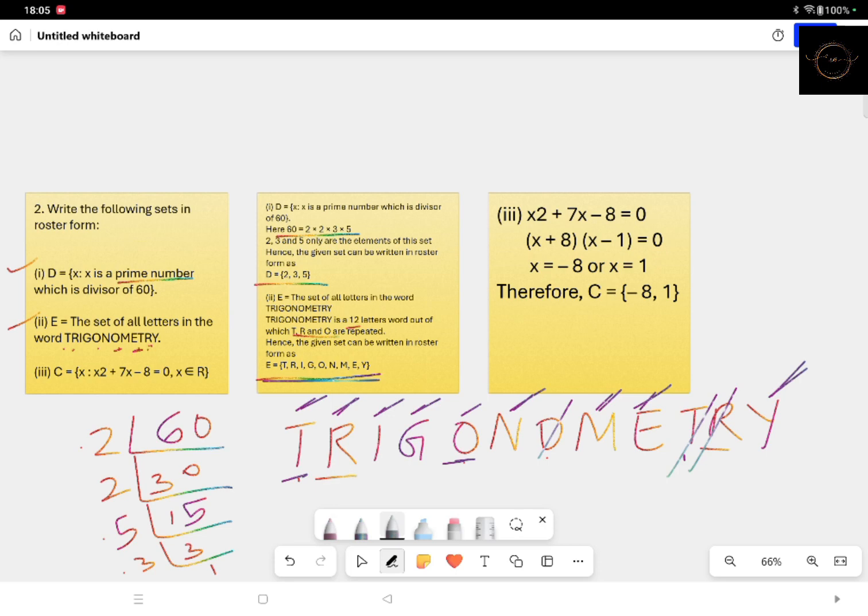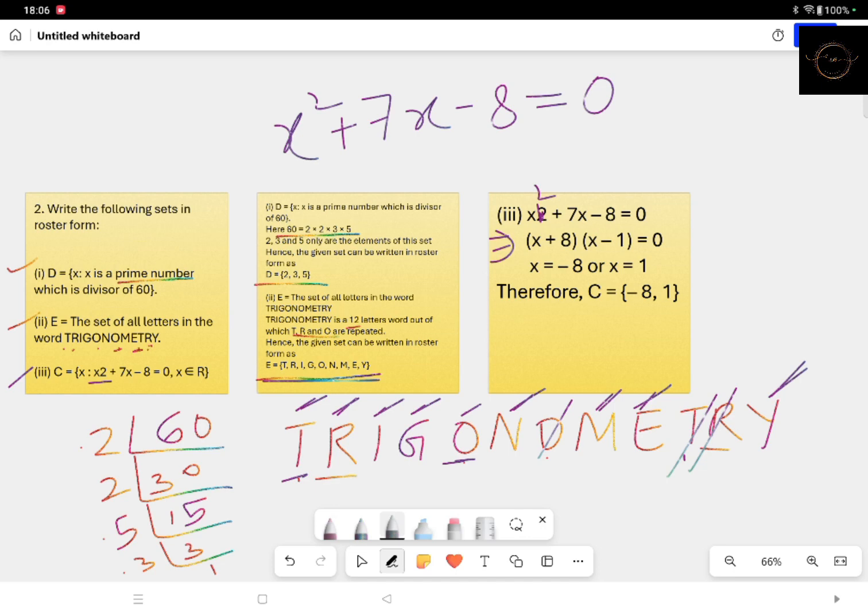Coming to the next question, the question is given in quadratic form. So what is the quadratic form? This is x square plus 7x minus 8 equal to 0. And by now you know how to solve it by the middle term. This is equal to (x plus 8) into (x minus 1) equal to 0. So x equal to minus 8 or x equal to 1.